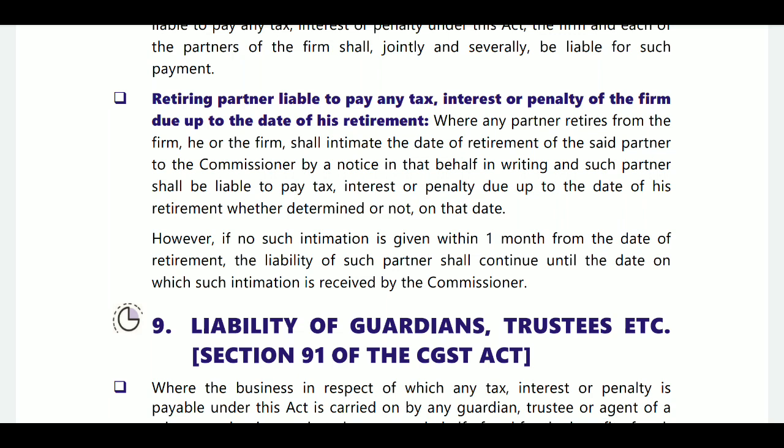So if any person is retired, he must intimate the commissioner within 1 month of retirement. If he intimated the commissioner, then his liability will be stopped. If he is not intimated to the commissioner, even though he is retired, his liability will continue.